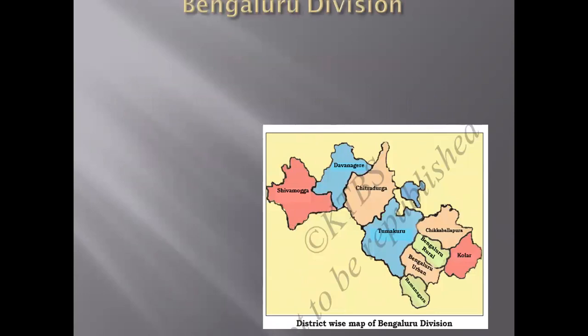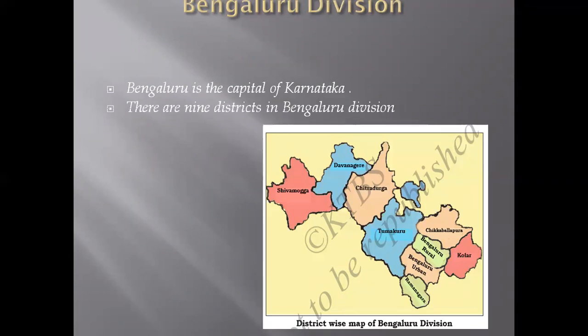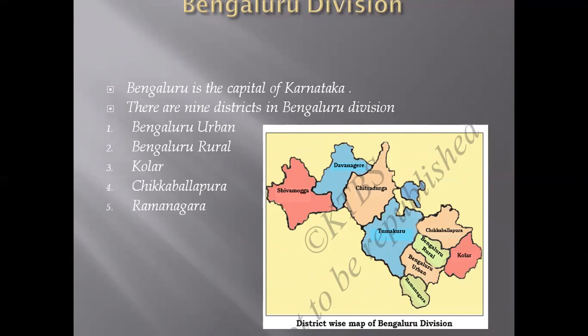Now we have to move on to the Bangalore division. What is Bangalore? You know very well, it is the capital city of Karnataka. How many districts are there in the Bangalore division?